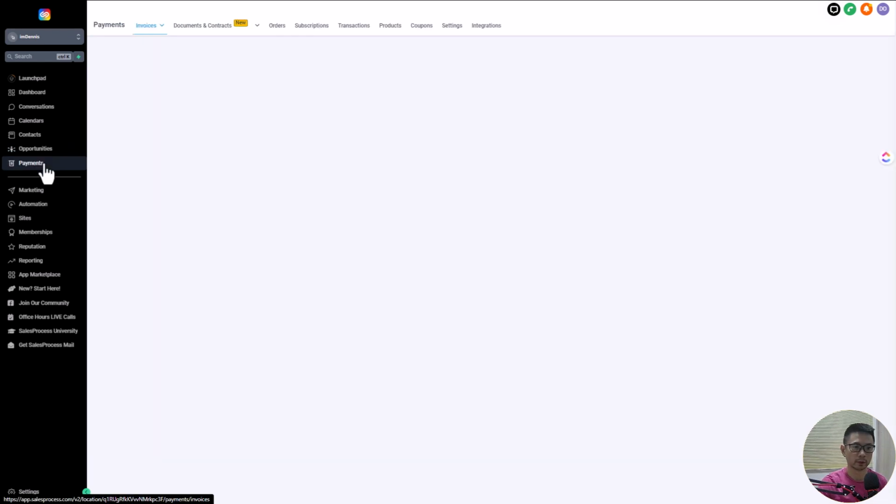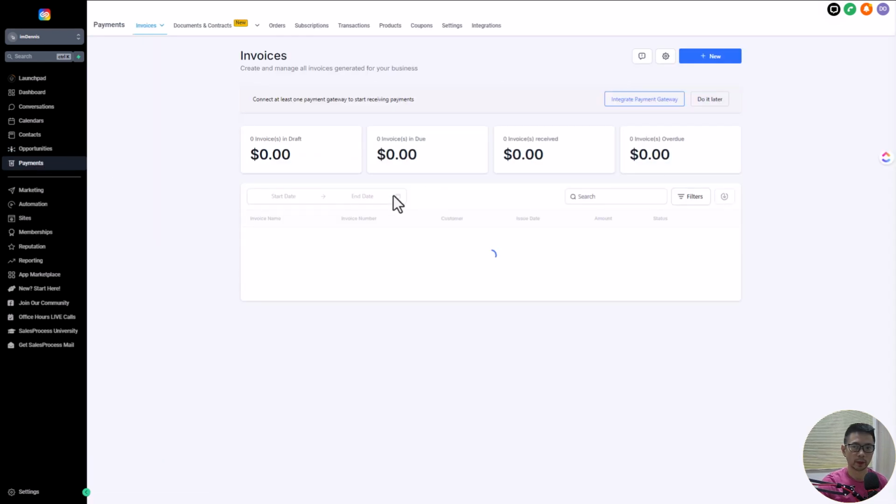The next one is payments. So payments is where you can generate your invoices manually, and where you integrate your Stripe and also PayPal, and you can see all the different invoices and the monetary value right here.